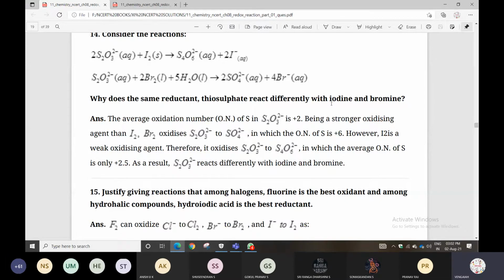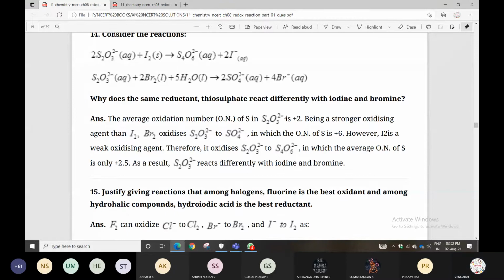The average oxidation number of sulfur in the given S2O3 2- ion: what is it? Once again, we will count the oxidation number of sulfur.